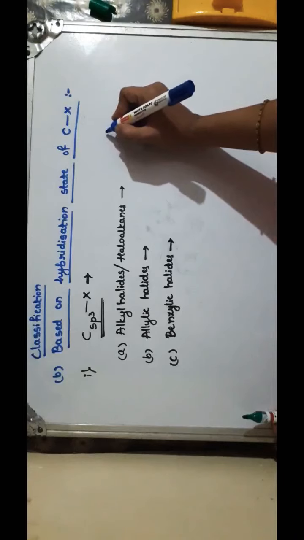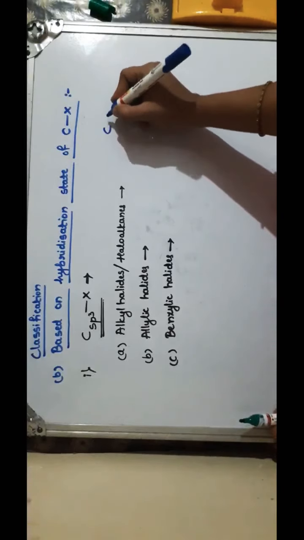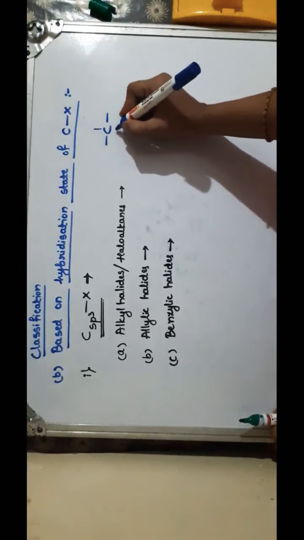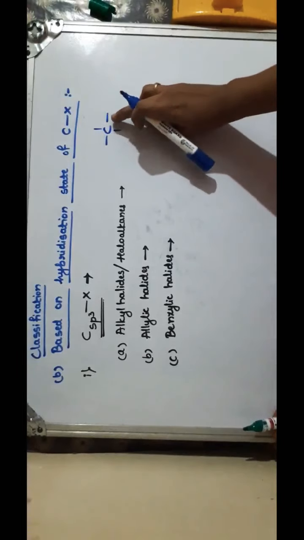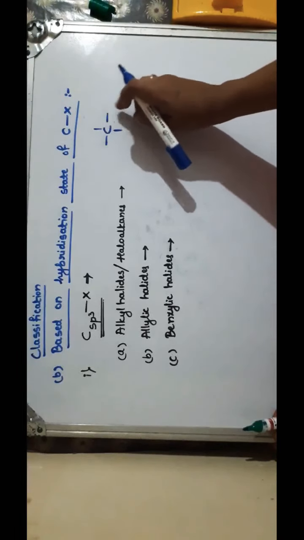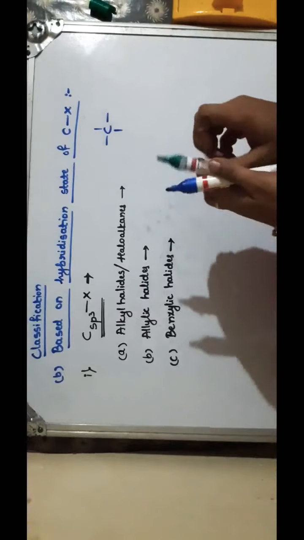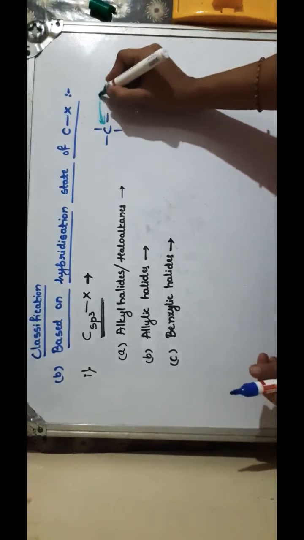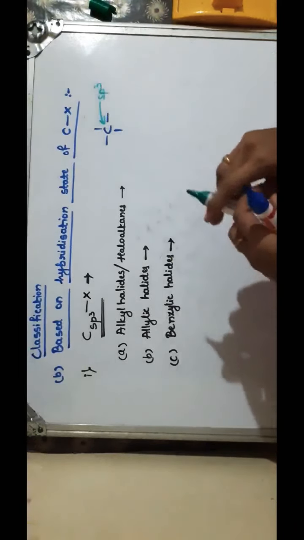As we already know, carbon has valency 4. It can form only 4 bonds. If all those 4 bonds are single bonds, then we say that carbon has sp3 hybridization.